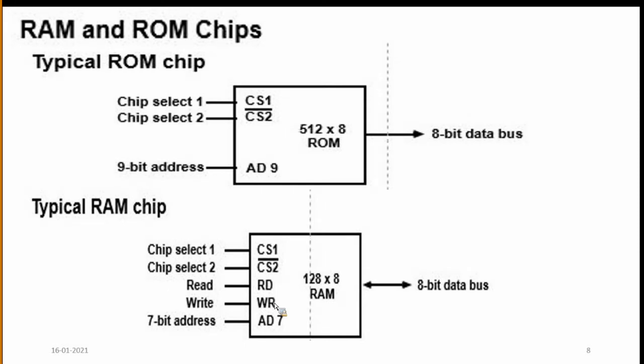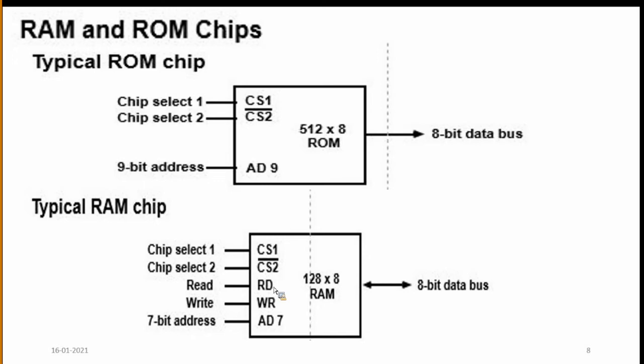Read operation means the CPU can read the main memory data, that is, the data of the ROM will be given to the CPU. Here we have a bidirectional data bus, transferring from both sides for read and write operations.